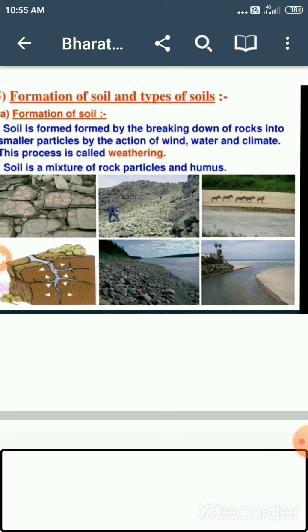Get it? And the nature of soil depends upon the type of the parent rock. As the parent rock is, the nature of the soil will be similar. It depends on the type of the parent rock, and the type of plant that grows in it. So this is the formation of soil.